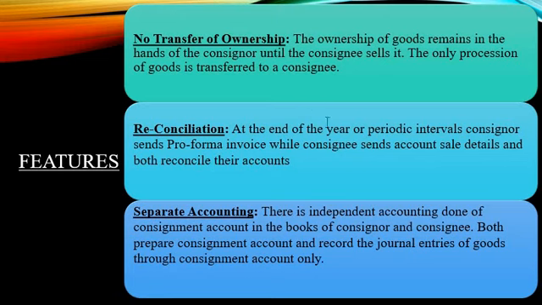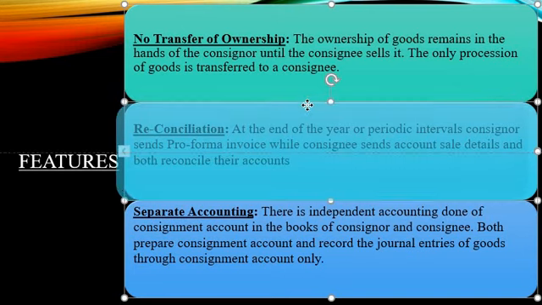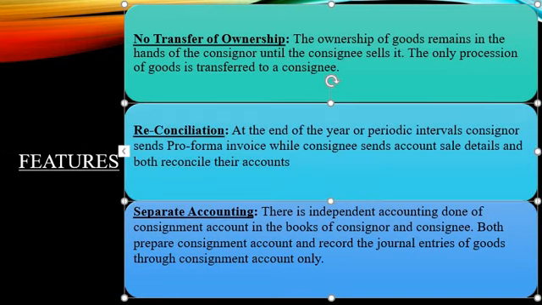Next, no transfer of ownership. As I already told you in the previous slide, only the right is transferred, that is, the consignee is just getting the right to sell the goods, but the ownership remains with the consigner only. The ownership of goods remains in the hands of the owner, the consigner, until the consignee sells it. Only the possession of goods is transferred to the consignee.